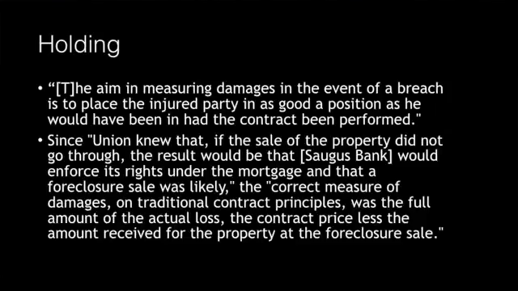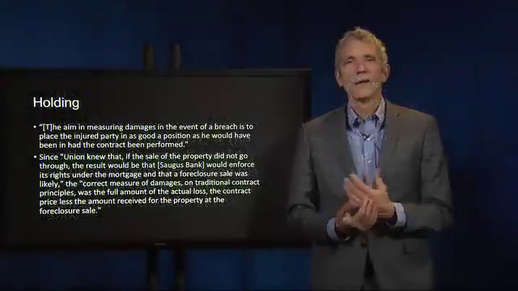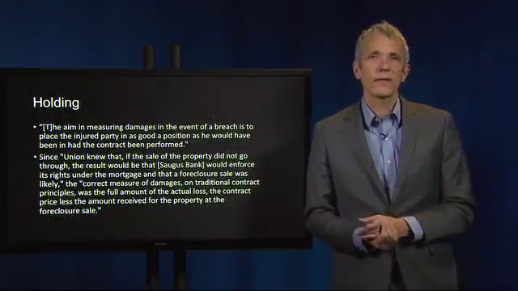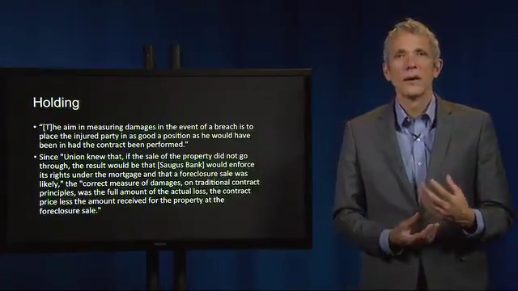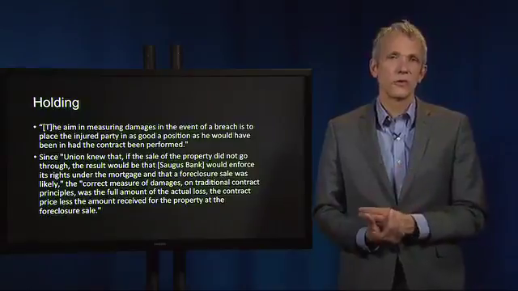Since Union knew that if the sale of the property did not go through, the result would be that Saugus Bank would enforce its right under the mortgage and that a foreclosure sale was likely, the correct measure of damages on traditional contract principles was the full amount of the actual loss, the contract price less the amount received for the property at the foreclosure sale. Therefore, American was entitled to $45,000, the difference between $100,000, the contract price, and the $55,000 foreclosure sale price.